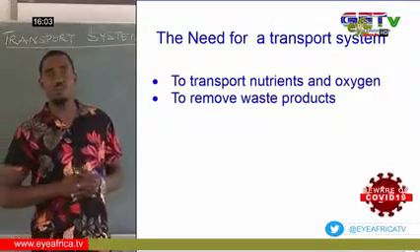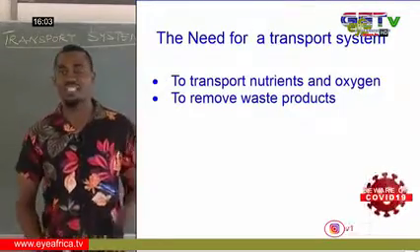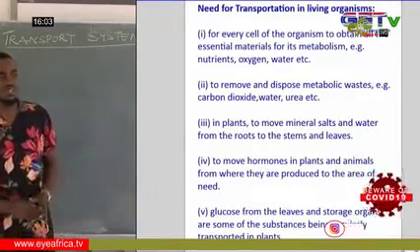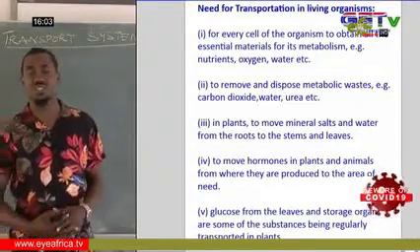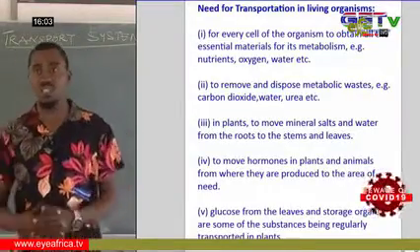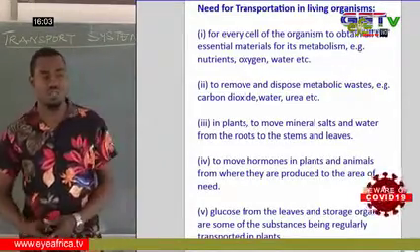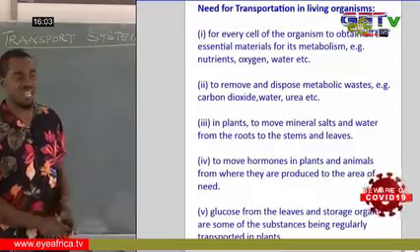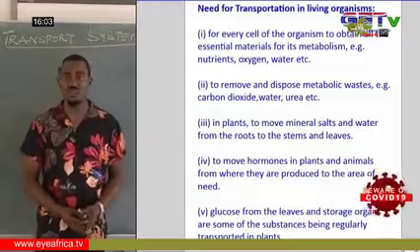We need a transport system to move nutrients and oxygen from one part of the body to another, and to remove waste materials from the body. So in living organisms, for every cell to obtain all essential materials, we need a transport system to carry them there, and to remove metabolic materials such as carbon dioxide, water and urea. In plants, the transport system is needed to move mineral salts and water from the root to the stem and the leaf, and to move hormones in plants and animals from where they are produced to the area where they are needed.